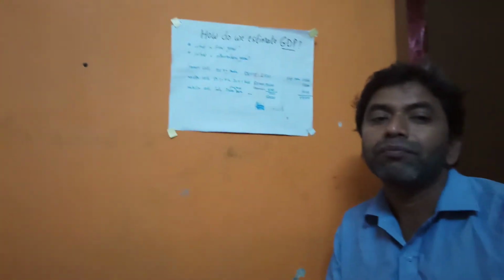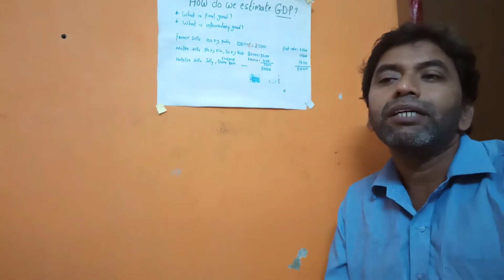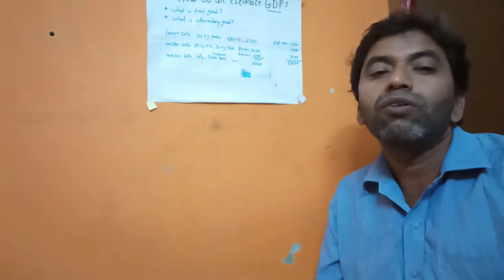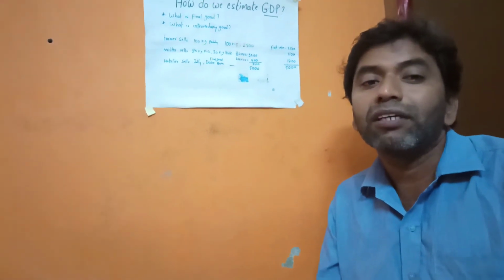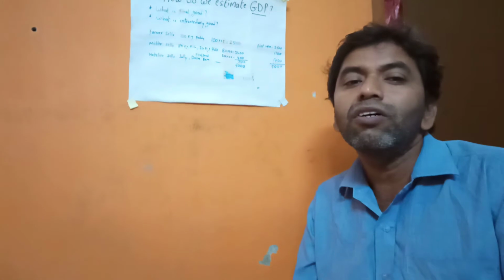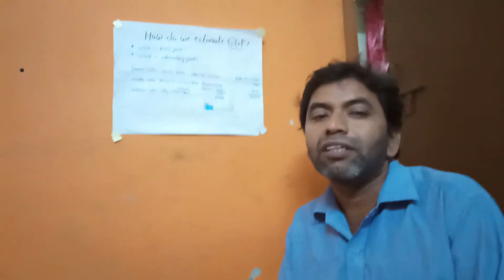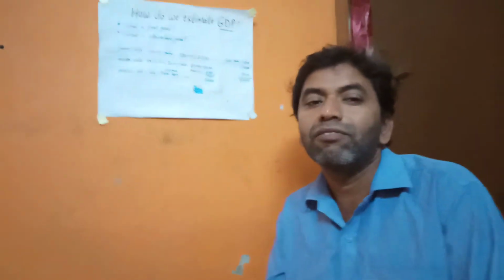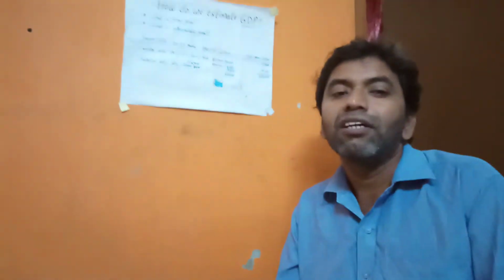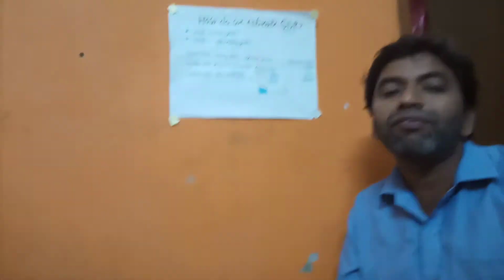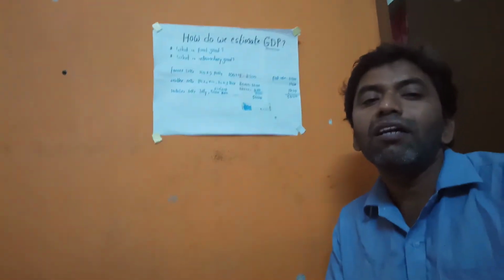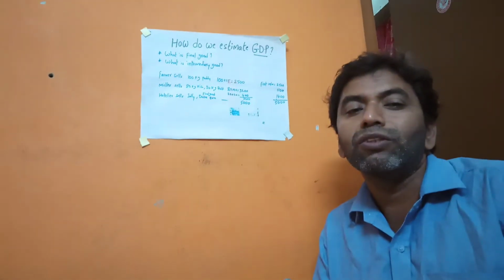An intermediary good requires further process. It is not ready to use. It needs some more process to get ready for usage. This type of semi-finished goods are called intermediary goods.